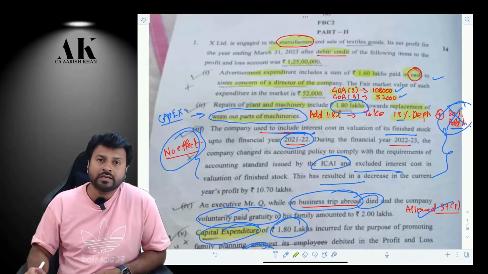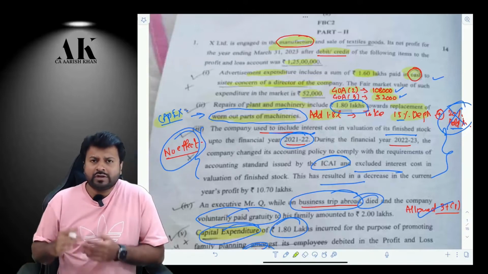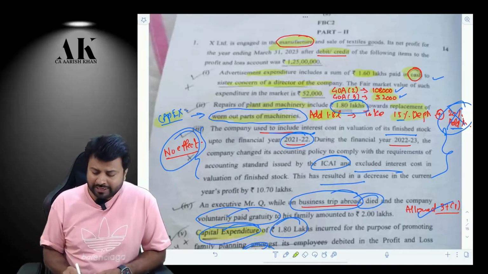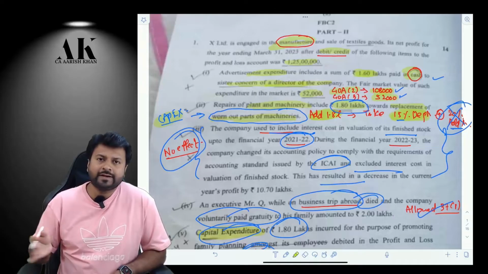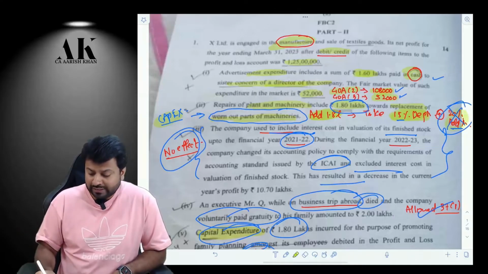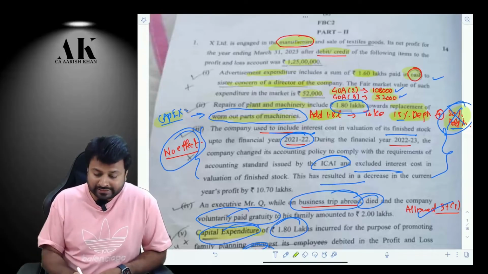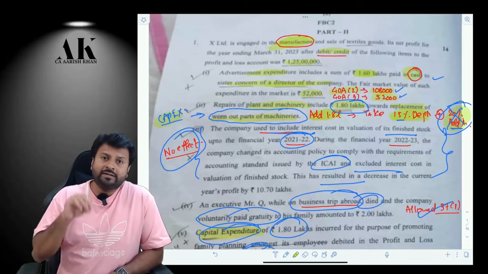So the first assumption which you can make is that it is a capital expenditure. Because you are replacing the worn out part of the machinery, it is a capital expenditure, and you have to add back 1.8 lakhs. You have to take depreciation of 15%, and then reduce it. Apart from that, you can also claim additional depreciation of 20% because it is a manufacturing assessee. That is a debatable one,